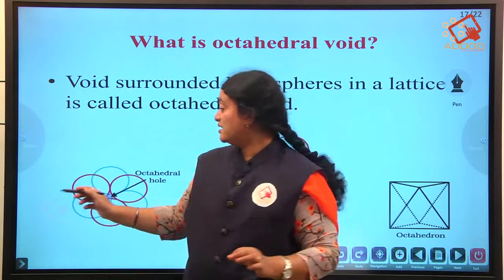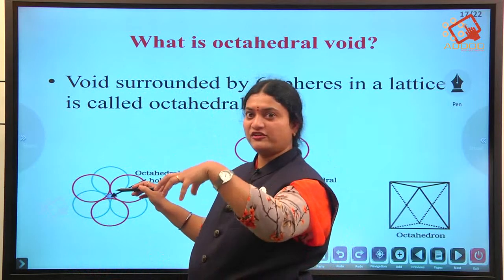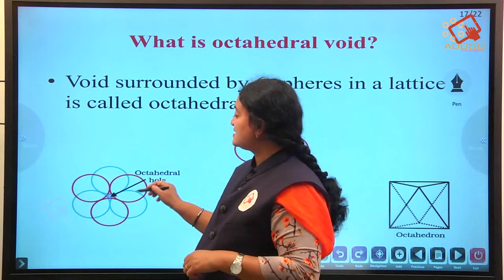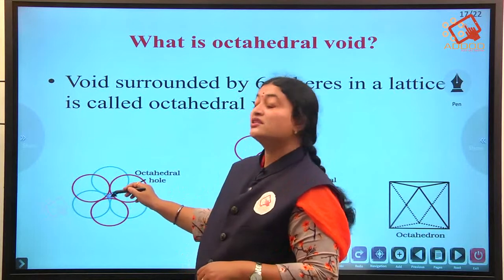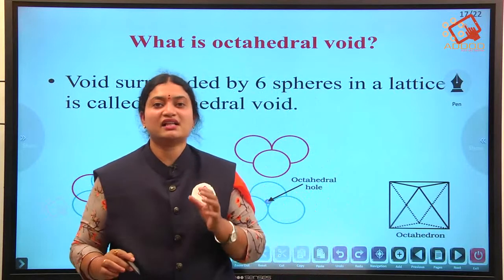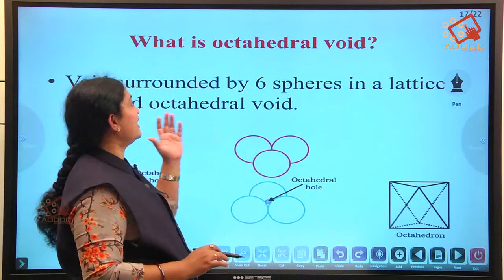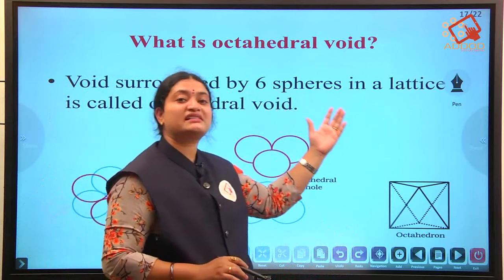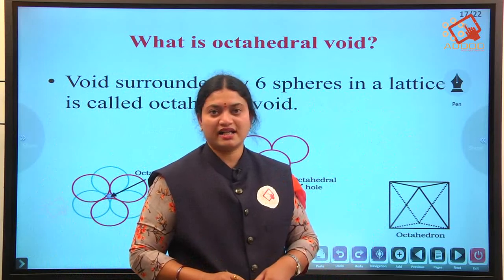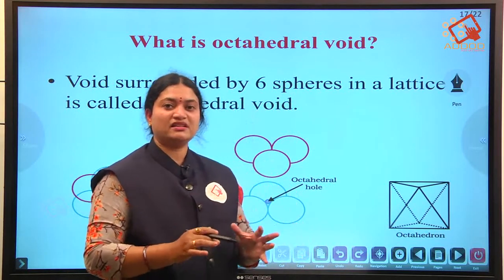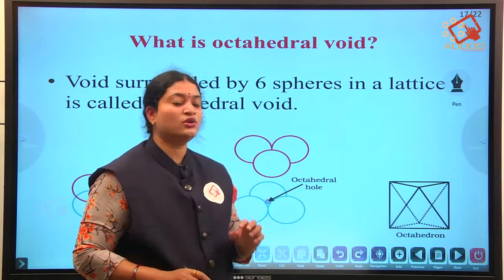Here you can observe that these are the blue spheres, the first layer of spheres, and this is the second layer. In between we get the shape of an octahedron. Therefore these are known as octahedral voids. We have a very simple definition for this: the void surrounded by 6 spheres in a lattice is known as an octahedral void. Hope you have understood. Very simple definition, and this question carries only 2 marks.